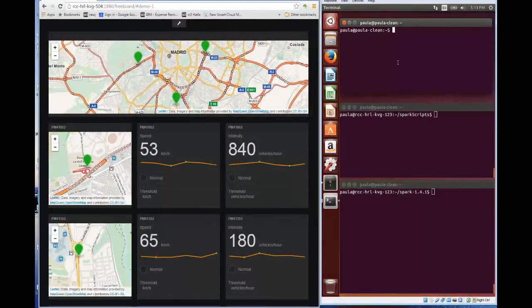On the left, we are now looking at the user interface built by Cosmos, and on the right, there are three command line windows. The user interface shows the monitoring of traffic at 3 locations in Madrid. For each location, we see the traffic speed as well as intensity, which is the number of vehicles crossing the sensor per hour.